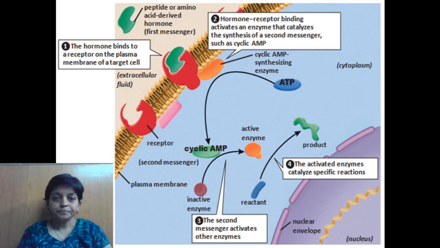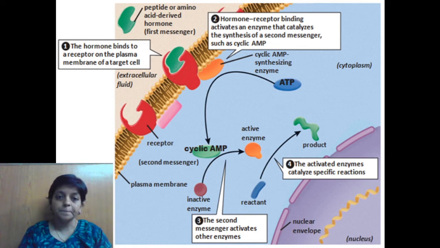After this hormone-receptor complex forms, what will happen? Internal to the plasma membrane, this is the extracellular fluid, and inside is the intracellular fluid, that is the cytoplasm. In the cytoplasm we can see cyclic AMP. The hormone-receptor binding activates an enzyme that catalyzes the synthesis of the secondary messenger, cyclic AMP. So how is cyclic AMP formed? The ATP inside the cell gets converted into cyclic AMP.